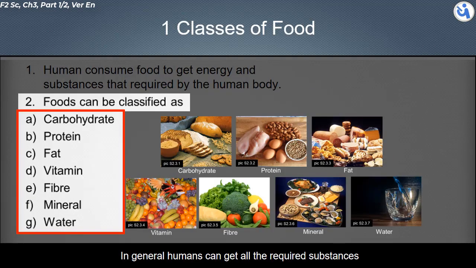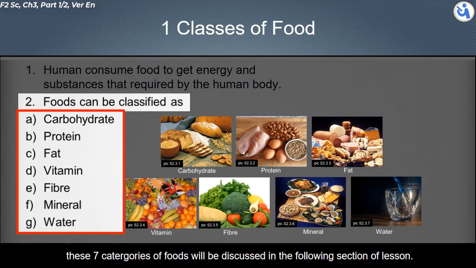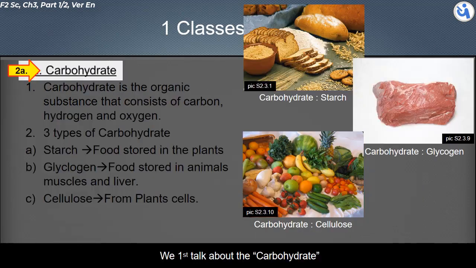In general, humans can get all the required substances and energy from these 7 categories of foods to sustain their daily life. These 7 categories of foods will be discussed in the following sections of the lesson.